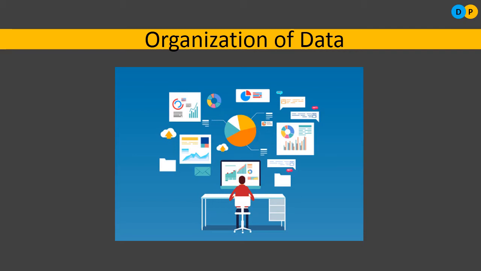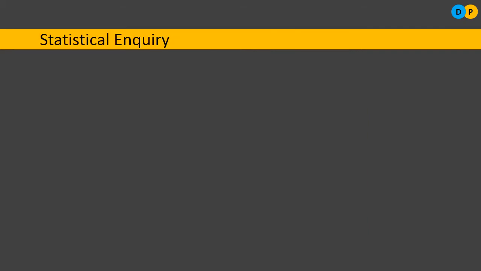Okay, so in this particular unit you will be studying how to procure the data. In order to procure the data for your study, for your research, you will go through all the procedures, all the phases or all the stages of procuring the data, and what happens after procuring. How are you going to analyze this particular data? All these concepts are dealt with in detail in this unit. So we will be beginning this unit with the topic statistical enquiry.